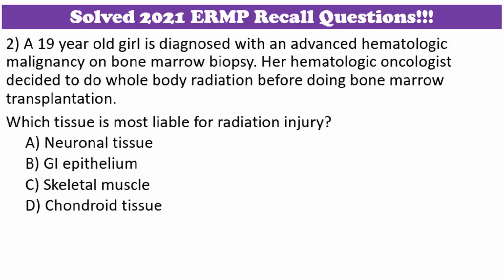A 19-year-old girl is diagnosed with an advanced hematologic malignancy on bone marrow biopsy. Her hematologic oncologist decided to do whole-body radiation before doing the bone marrow transplantation. Which tissue is most liable for radiation injury? A. Neuronal tissue. B. The gastrointestinal epithelium. C. Skeletal muscle. D. Chondroid tissue.